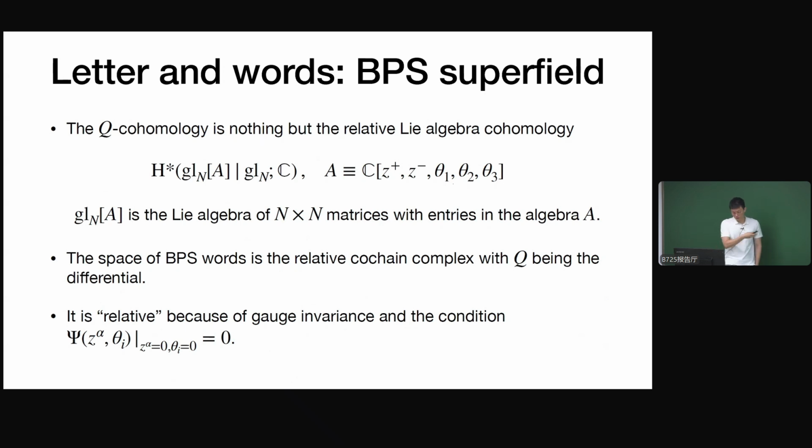And you can see that basically the space of the BPS words, these gauge invariant operators constructed out of the generating function, are basically the relative cochains, and Q is the differential. And it's relative because we impose a gauge invariance condition, and also the condition that if we set all z and theta equal to 0, this generating function equals 0.